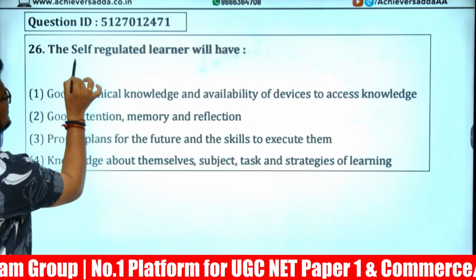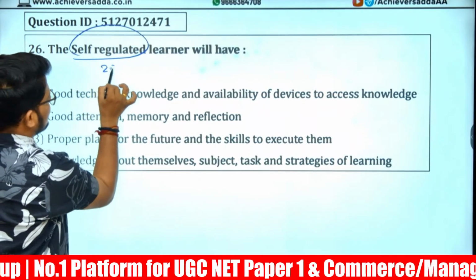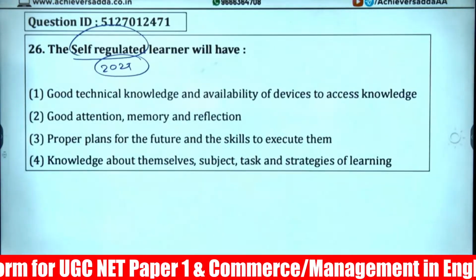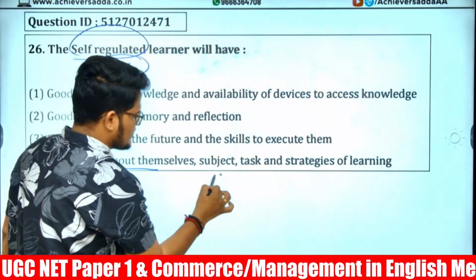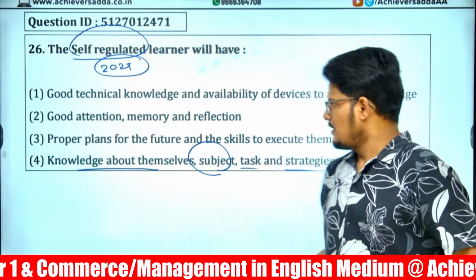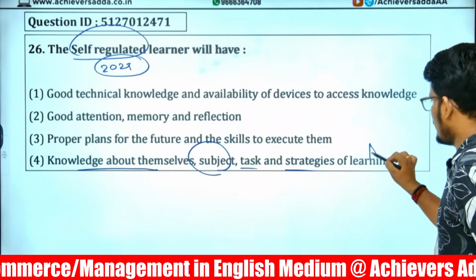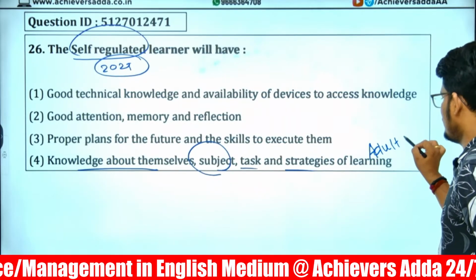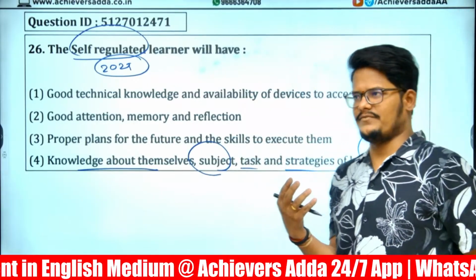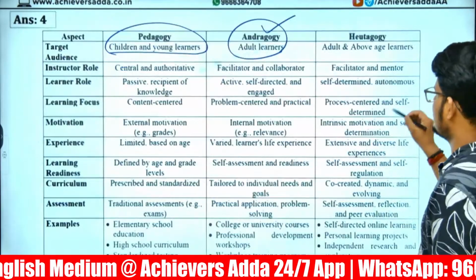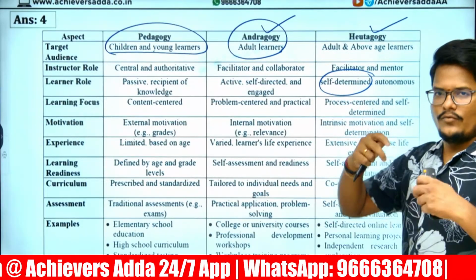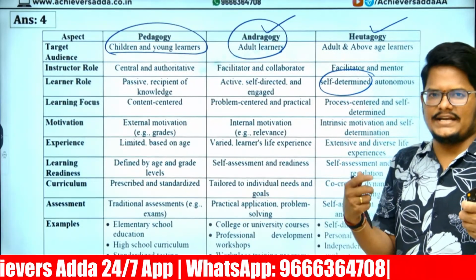This is a PYQ of January 2025. A self-regulated learner will have knowledge about themselves, the subject, the task, and strategies of learning. This is basically a part of adult learning, self-regulated or self-directed. If self-determined is asked, then self-determined can be heutagogy, where I will determine and decide everything.